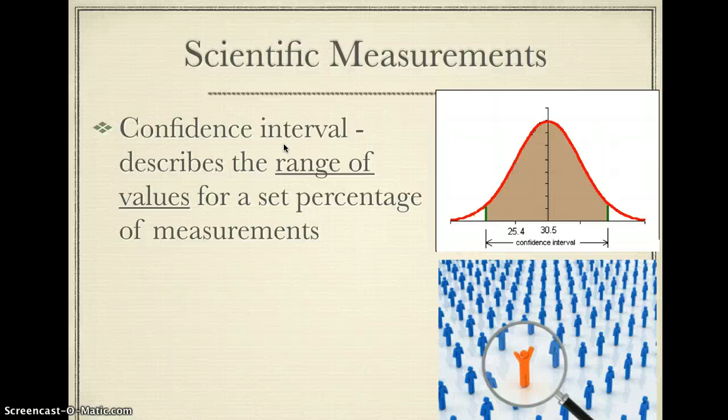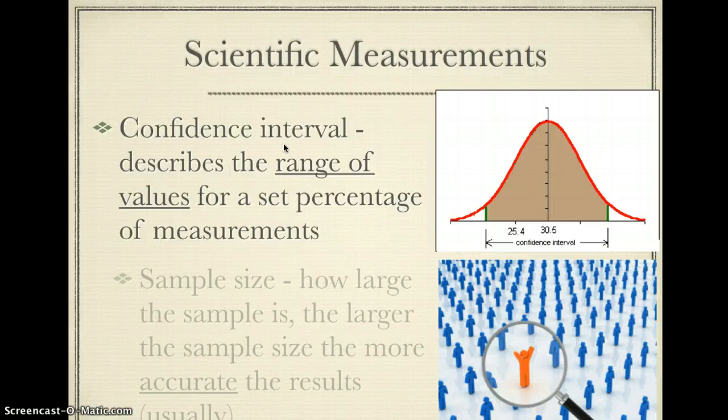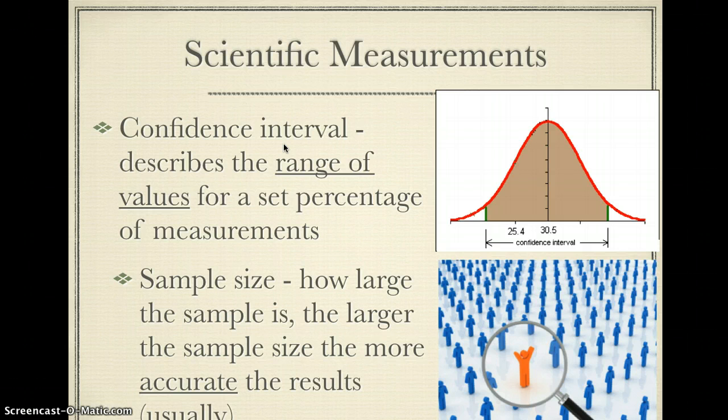This next definition is very important. It's sample size. This is simply put how large the sample is. This is a very, very simple definition. It's how big the sample is. But if we take a larger sample size, then our results are going to more accurately reflect what the true value is. And so a bigger sample size will produce more accurate results, more accurate experimental data.